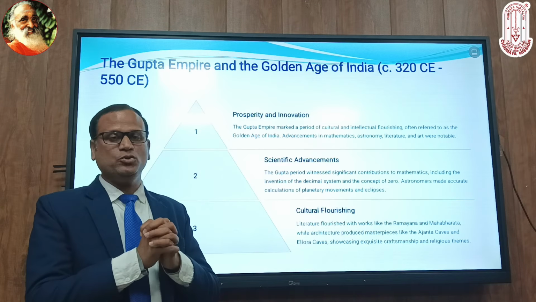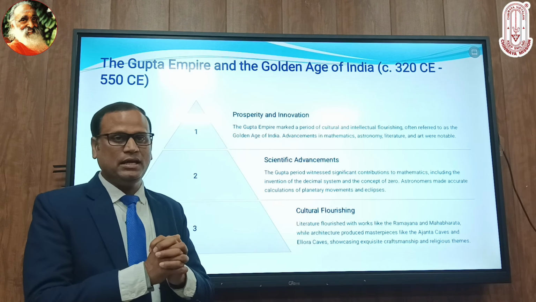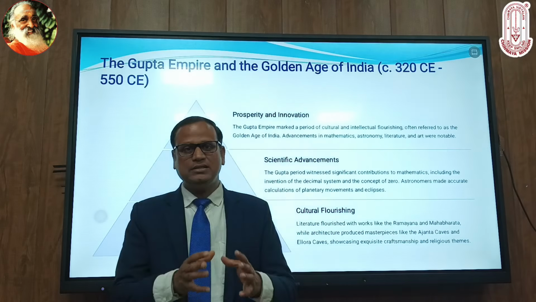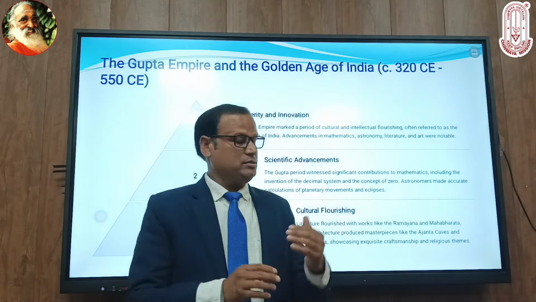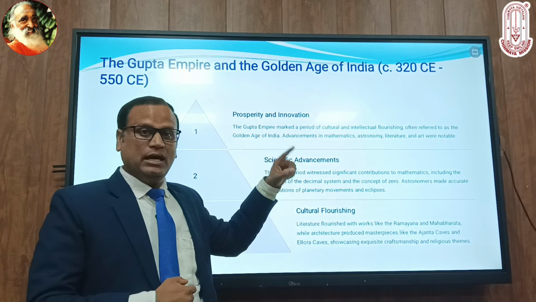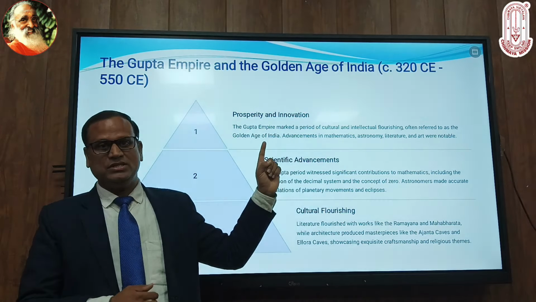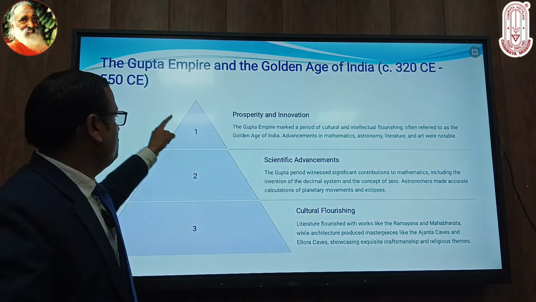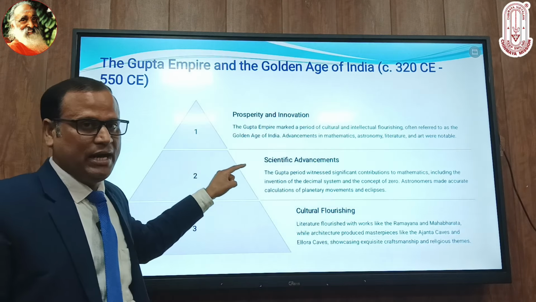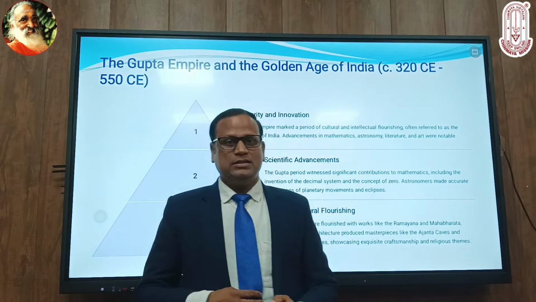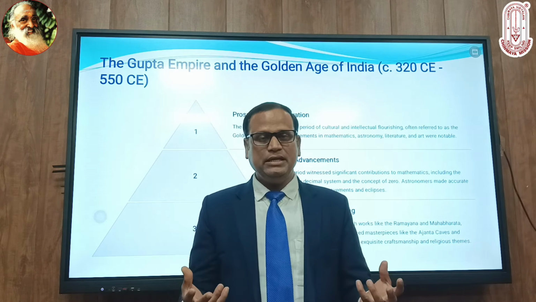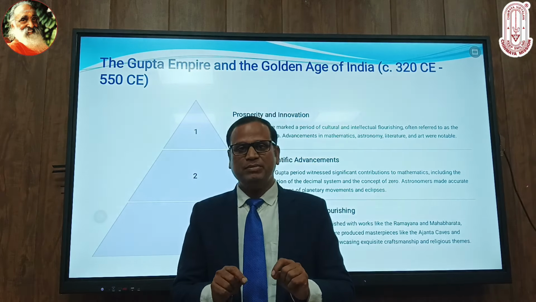They extended their empire too much, and many neighboring countries were under the Gupta empire, and the Mauryans had already started this. So the Guptas were known as the golden time period of India. Why do we name any history a golden period? There is a reason behind it.